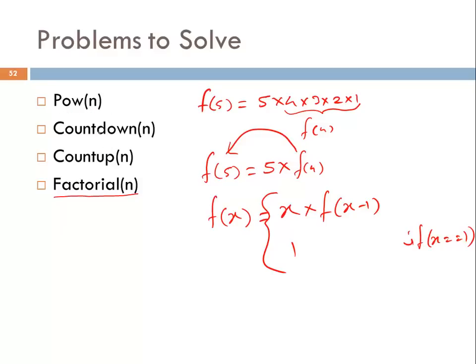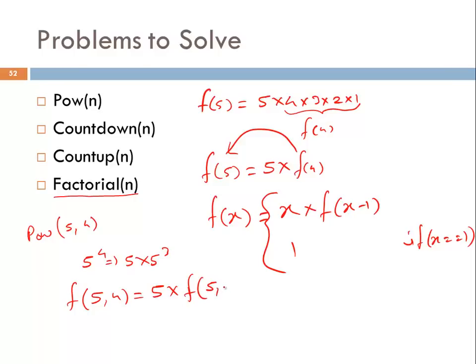The same way, if I want to calculate power, let's say 5 to the power 4. In mathematics I can write it like this. Can I write it like this? 5 multiplied by 5 to the power 3. Is it? What does it mean? It means that if I want to calculate 5 to the power 4, that means 5 multiplied by 5 to the power 3.